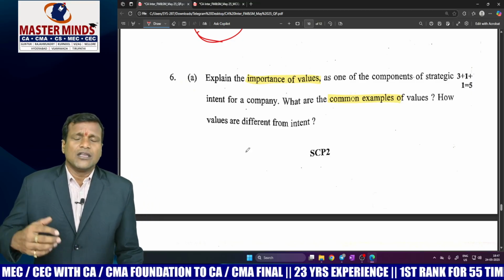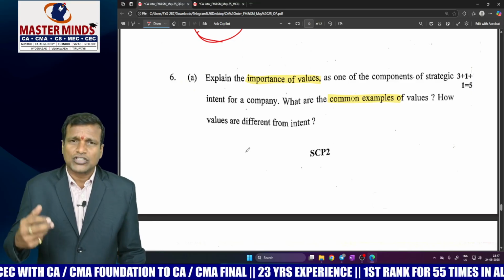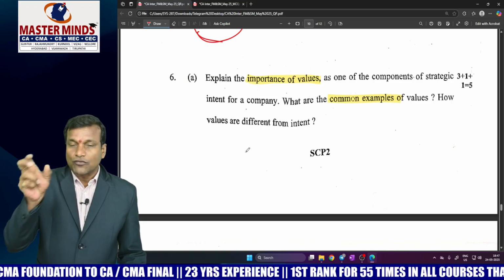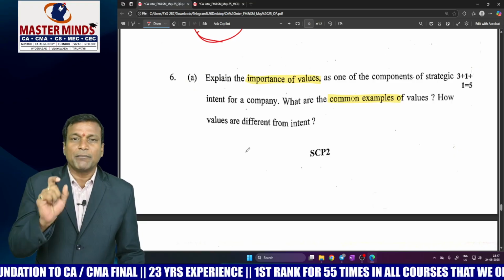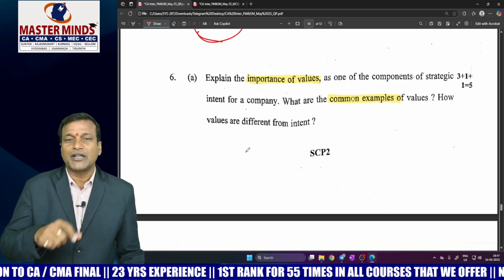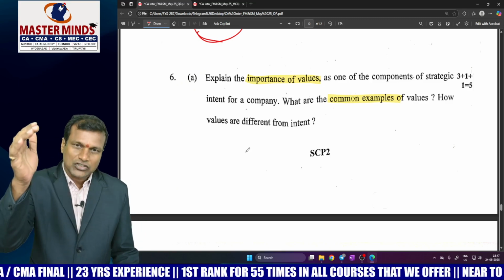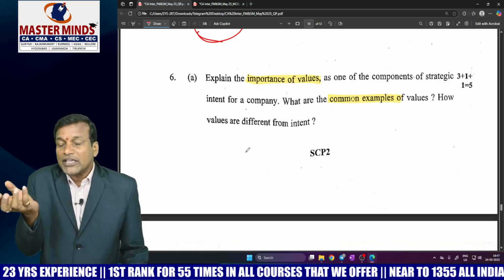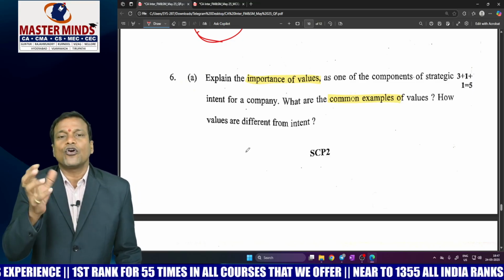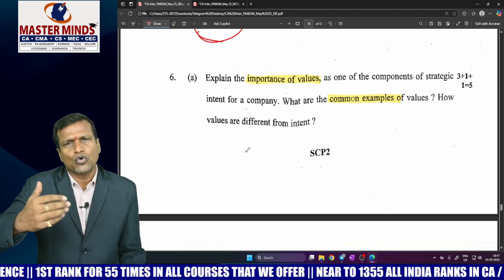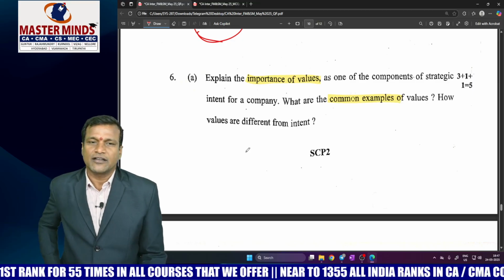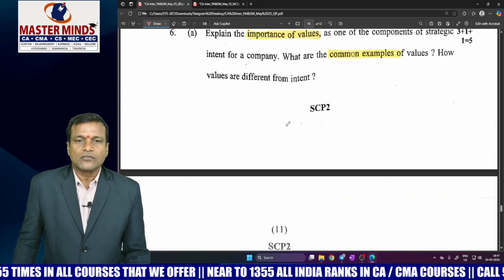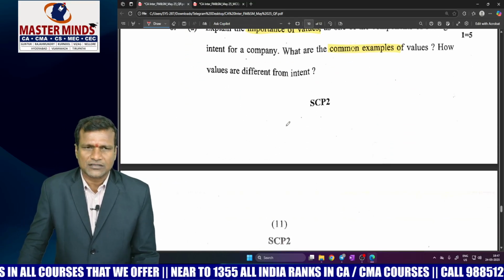What is the difference? What are the 4 components of intent? Vision, mission, goals and objectives, and the last one being values. With respect to values, every member in every department of the organization has to achieve that vision, has to use that mission, has to achieve goals and objectives by using values. You have to follow values. Values are applicable to all the other elements of strategic intent. Have you understood the difference between values and intent now? He has asked this question for 5 marks, 6A.